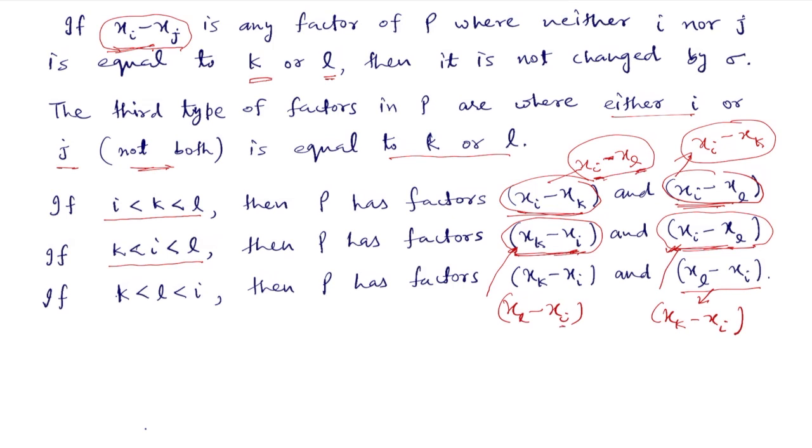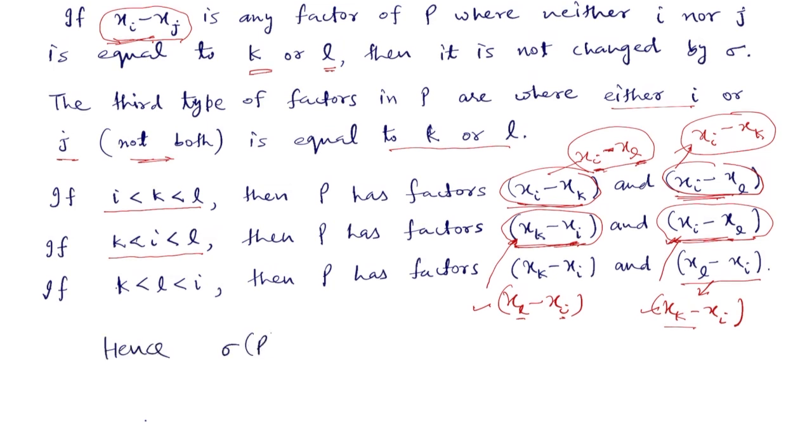Now because i is bigger than both L and K, there is no change of sign in either of them. So overall we get a change of sign only in the factor xk minus xl, which becomes xl minus xk. So we get a negative sign from there, and hence sigma of P is equal to minus P. So we have proved that if sigma is a transposition, then sigma of P is equal to minus P.